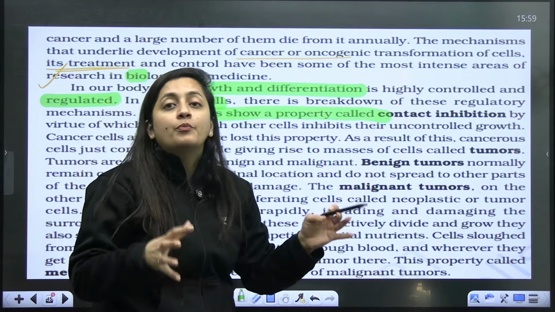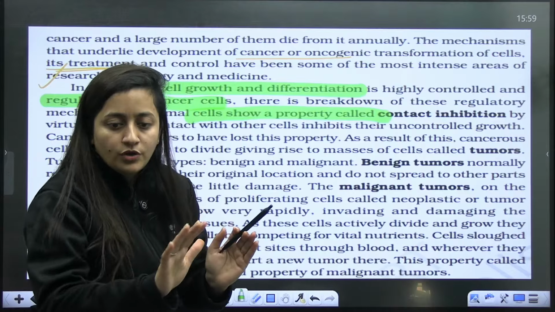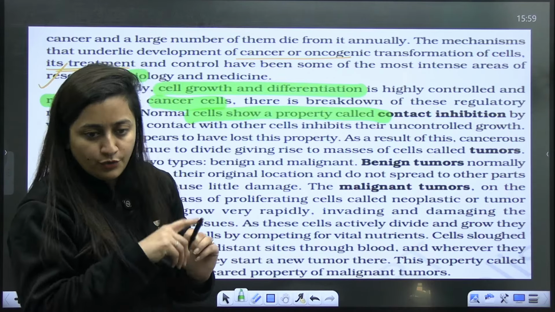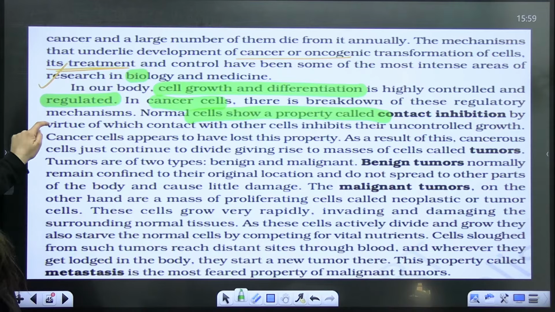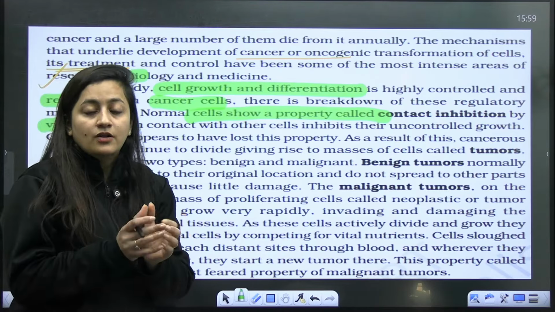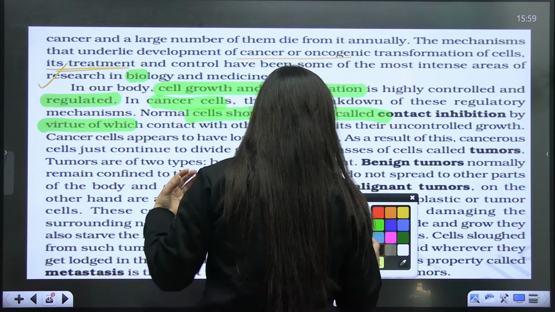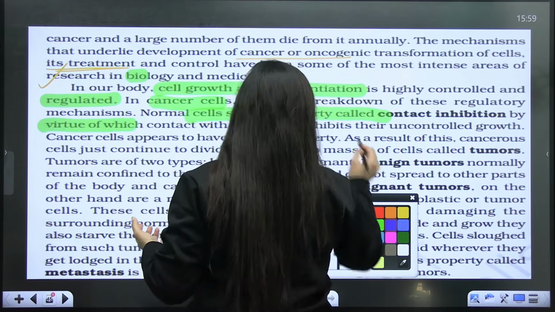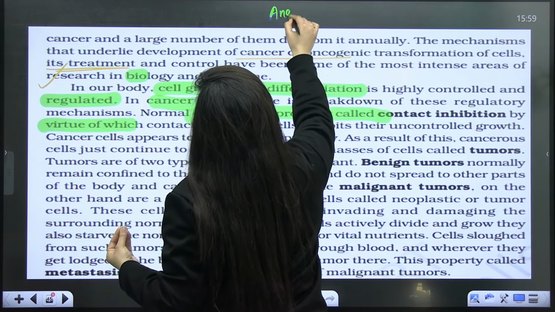Normal cells show the property of contact inhibition. Like if they are growing excessively, other cells will be like, no, you just grow up to that part only, no need to grow excessively. But in this case, there will be no contact inhibition in cancerous cells, students. They have lost this property. So they will make uncontrolled cell growth, and an uncontrolled cell mass will be there. Even these cancerous cells don't need any special growth factors for their growth. You know, these cancerous cells perform angiogenesis.